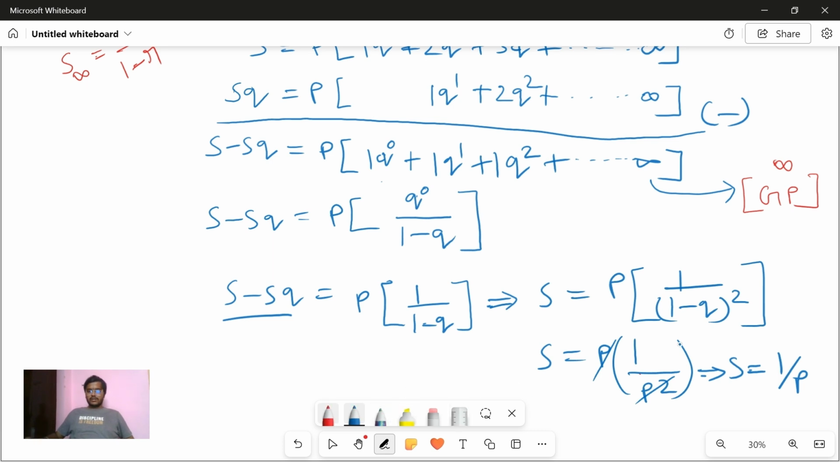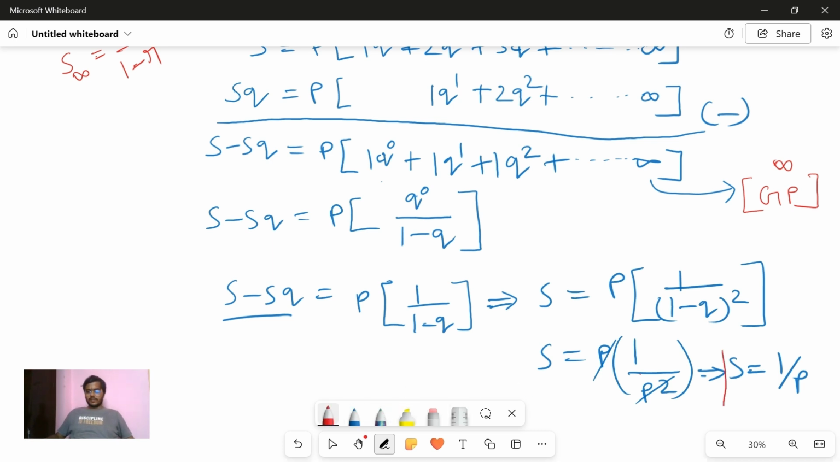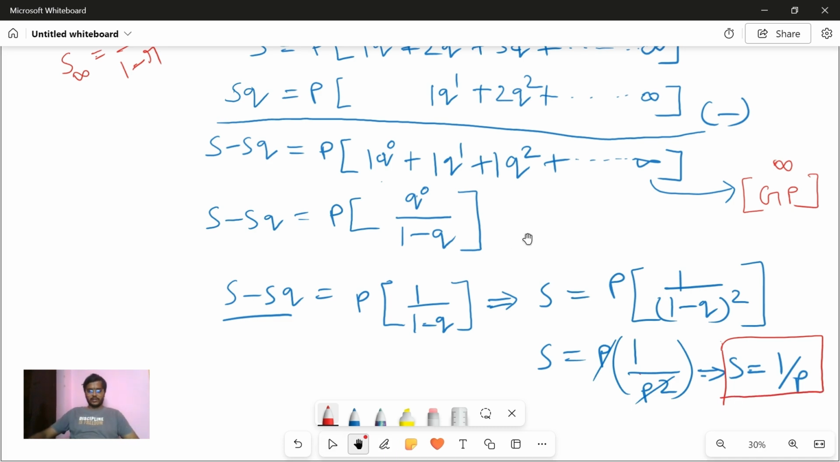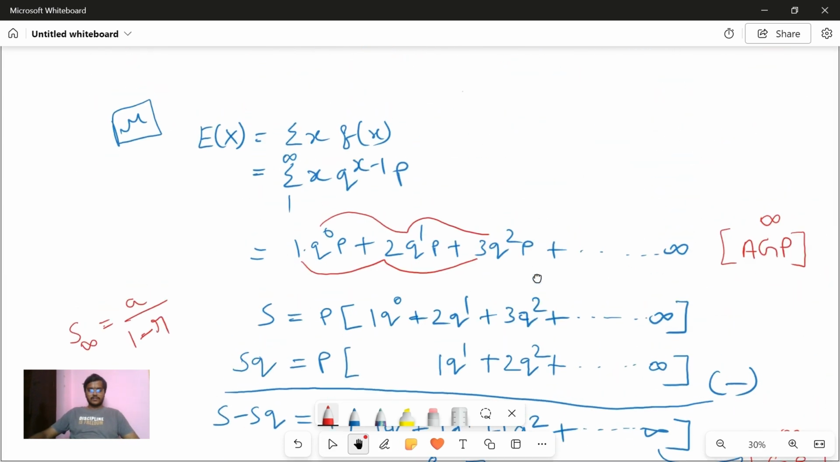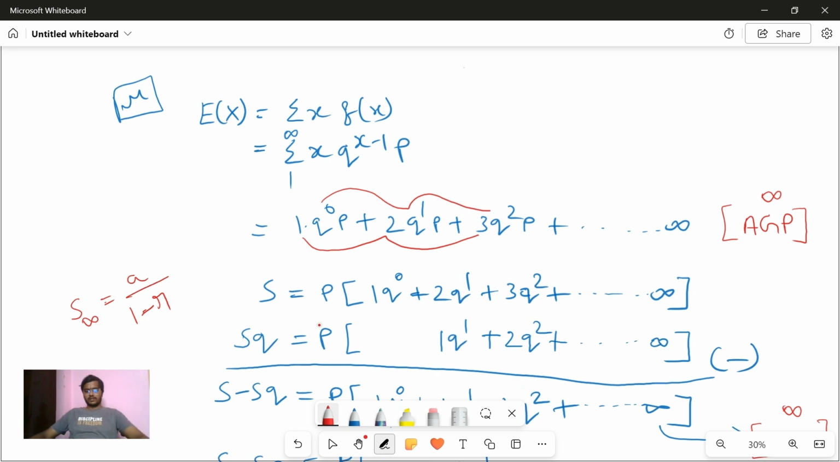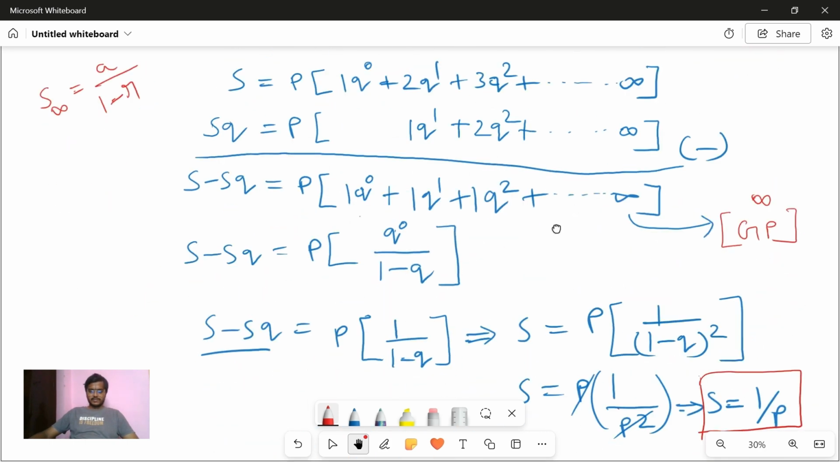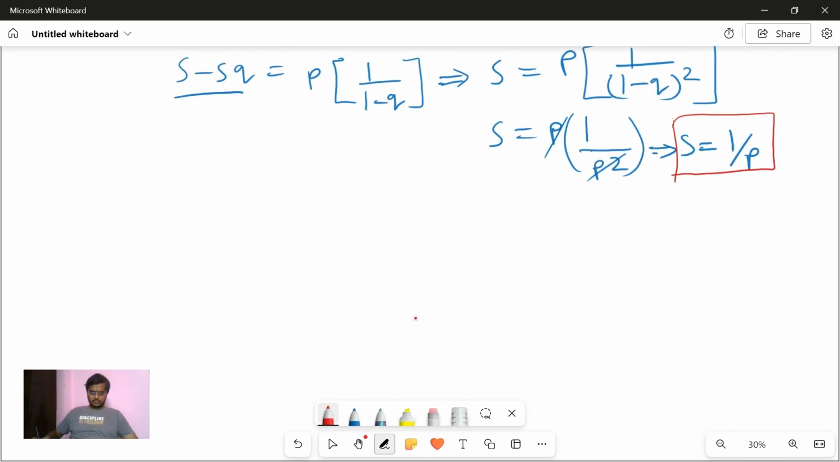Understood? So what is the S we're trying to calculate? S is nothing but this summation, right? P into 1. What is this? Nothing but E of x. So what is the value of E of x? E of x, which means the mean, is nothing but 1 by p. Mu is nothing but 1 by p. Understood? Simple. Now next we'll see the variance.